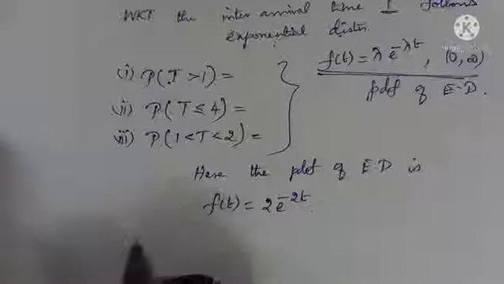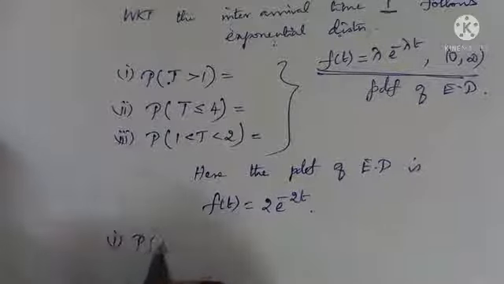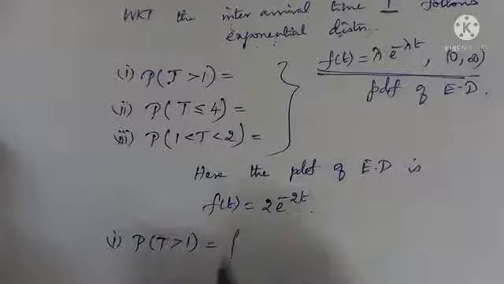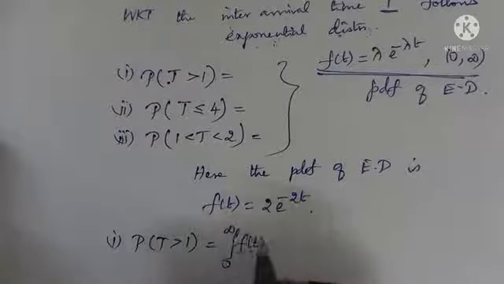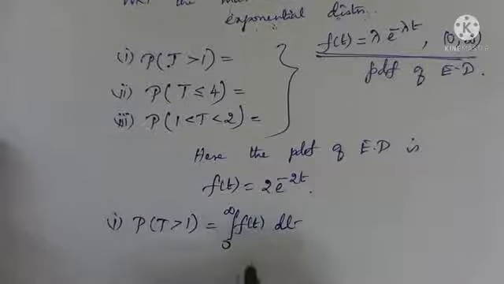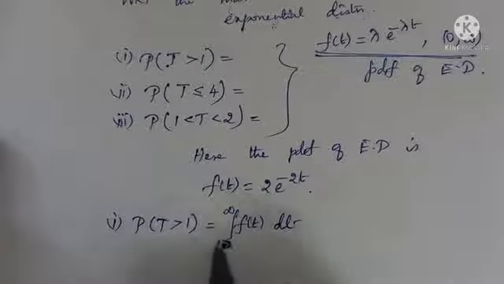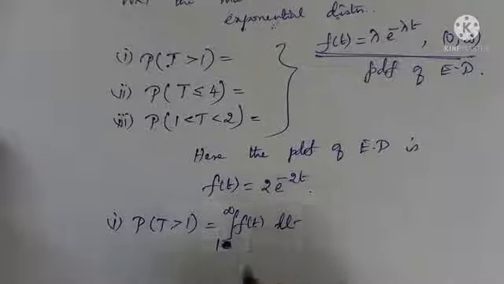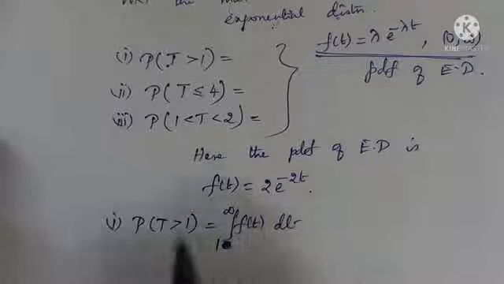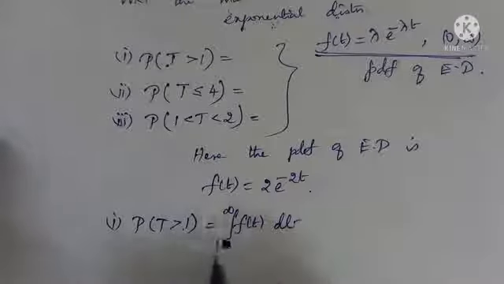So it is ready to answer the first subdivision, P of t greater than 1, integral 0 to infinity f of t dt, okay, but since it is greater than 1, it is from 1 to infinity. Actual limit is 0 to infinity, but here it is from 1 to infinity, okay.